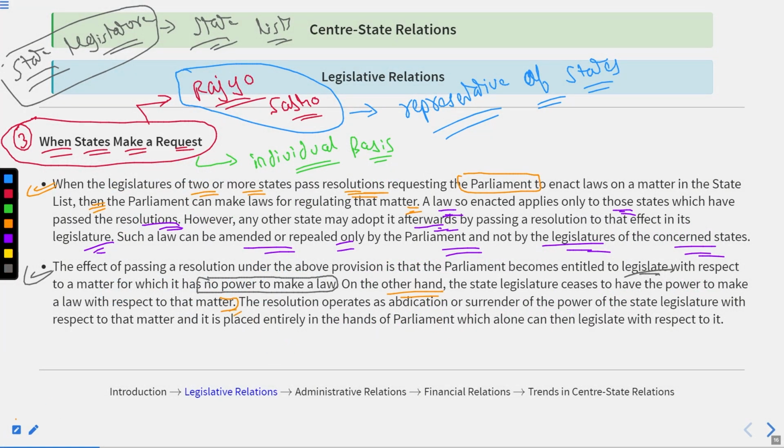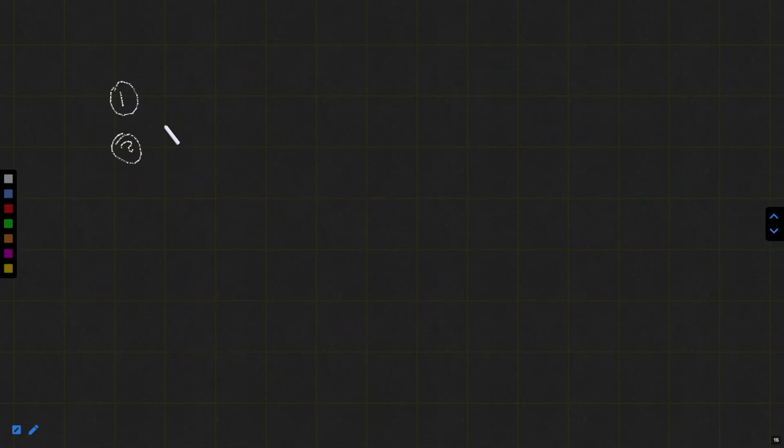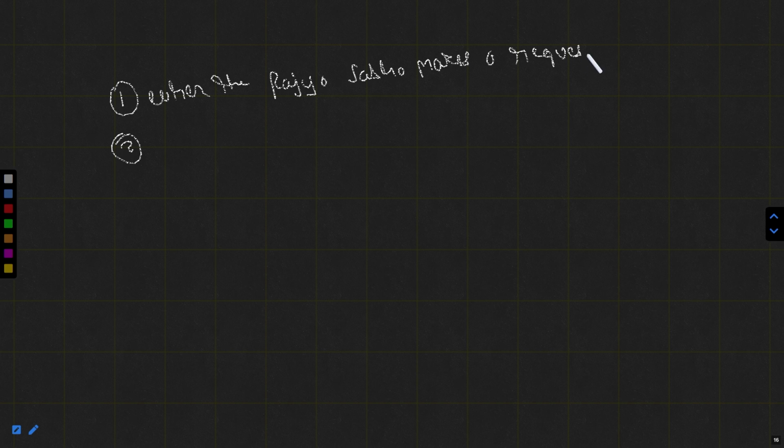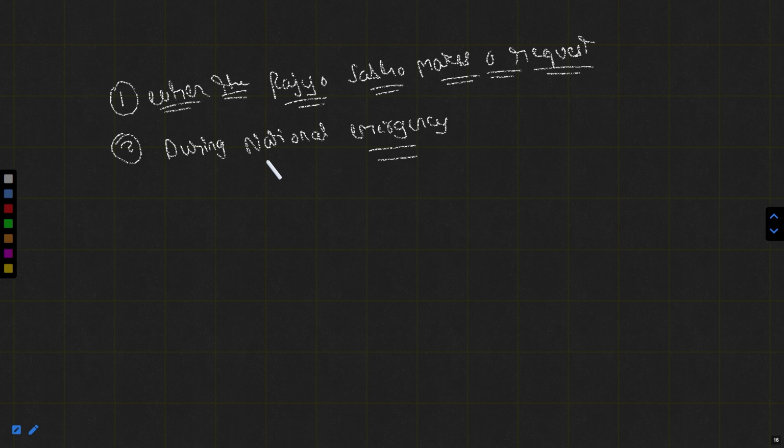The resolution operates as an abdication or surrender of the power of the state legislature with respect to that matter, and it is placed entirely in the hands of parliament, which alone can make legislation with respect to it. Like in the previous two cases, what we had was, first, when the Rajya Sabha makes a request, all right, and second, during national emergency.